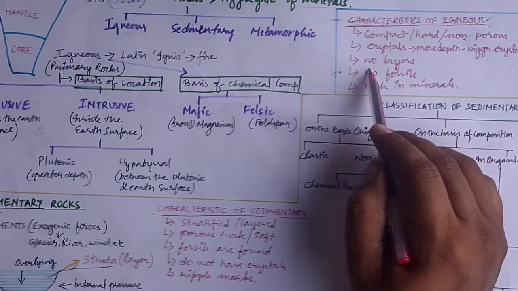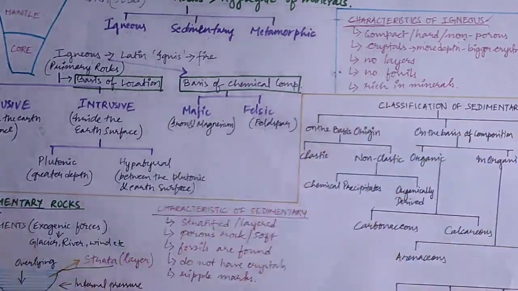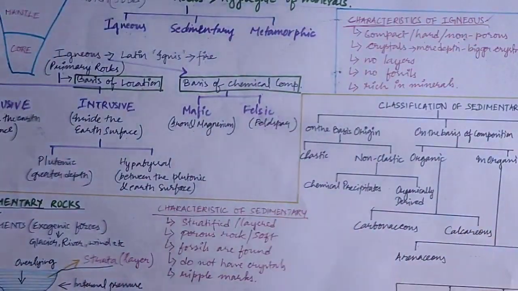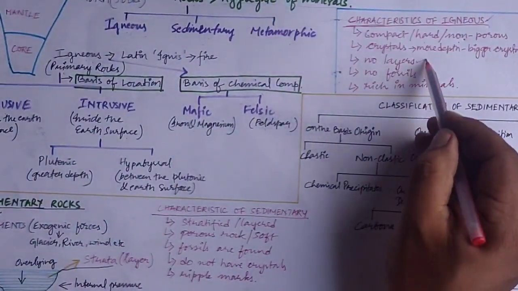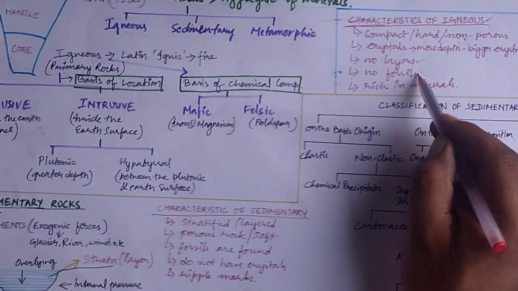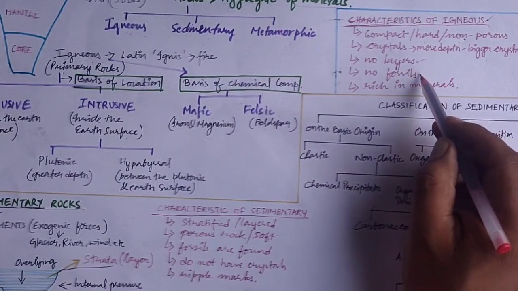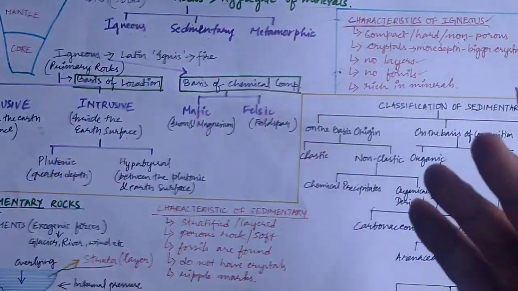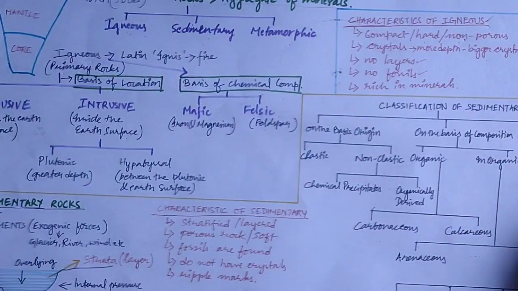Next, we will not see a definite layering system or different layers of sediments or rocks. Rock layers are not found in the igneous rocks. We don't find any fossils in the igneous rocks, because fossils are the dead remains of plants and animals, isn't it?